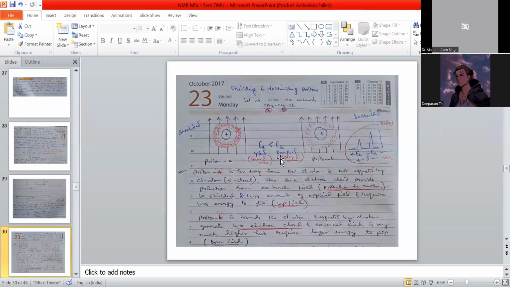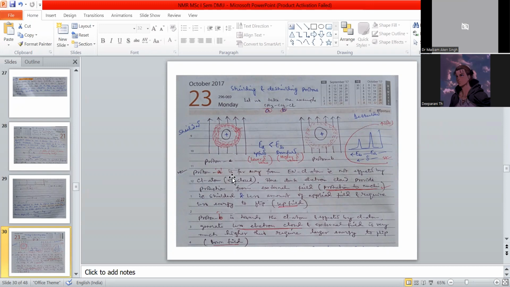B proton is downfield, A proton is upfield; lower delta value, higher delta value. This is the model of the peak related to this compound. Then this is the range of the delta value, and this is the intensity. I will show in the next slide the image I have taken from standard data.